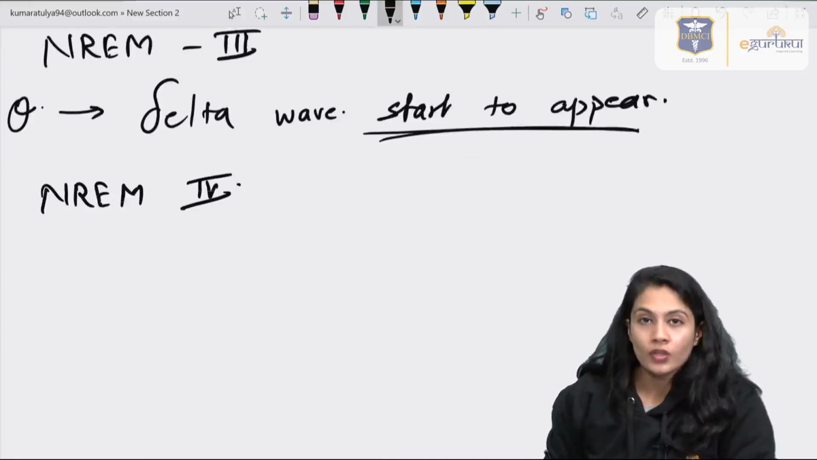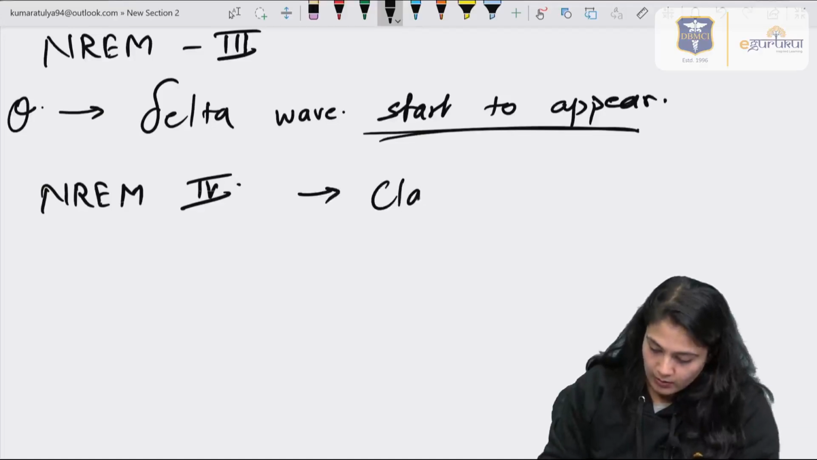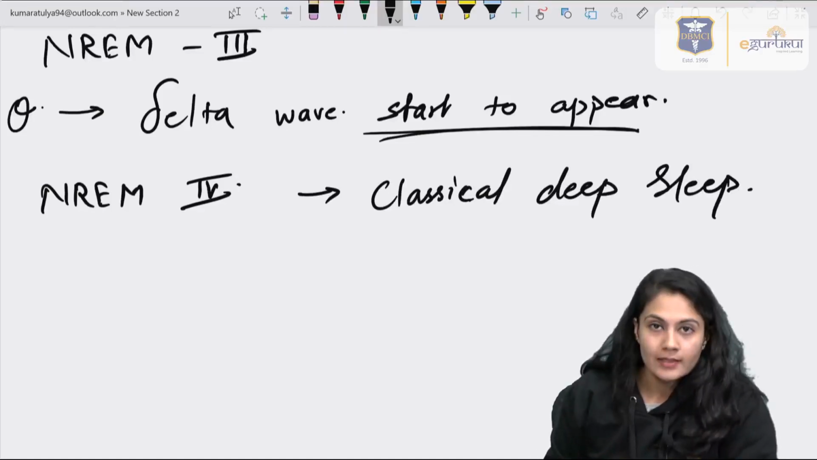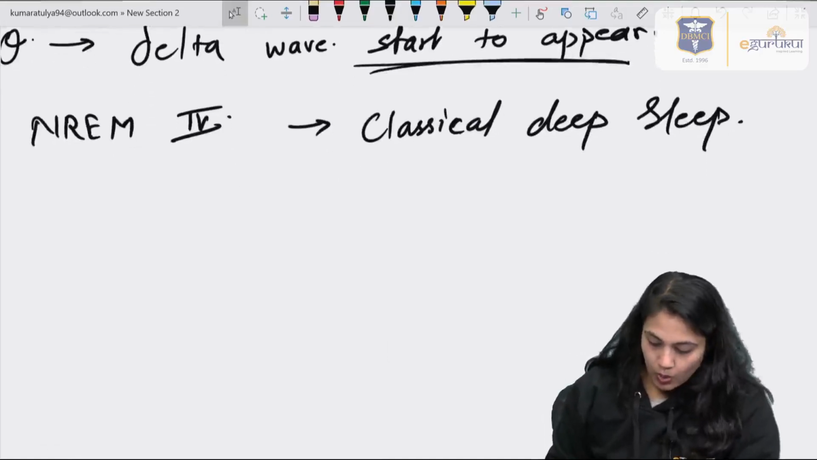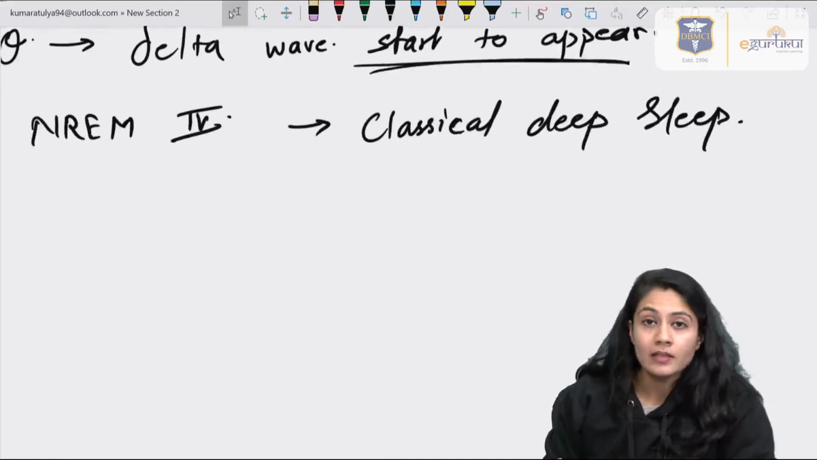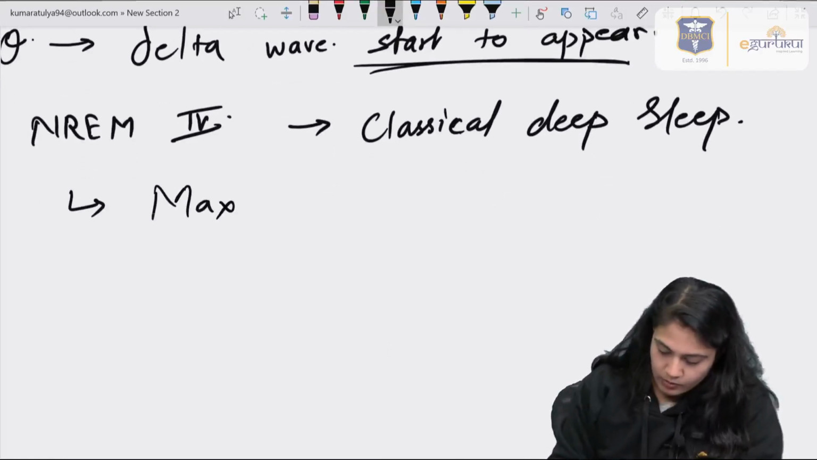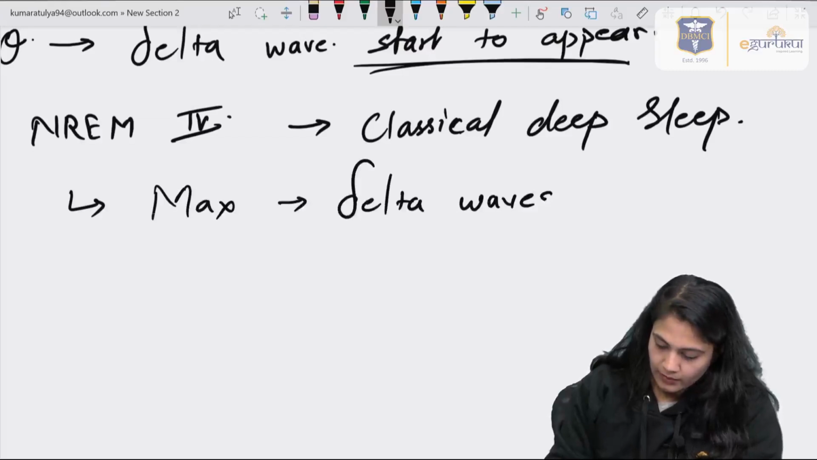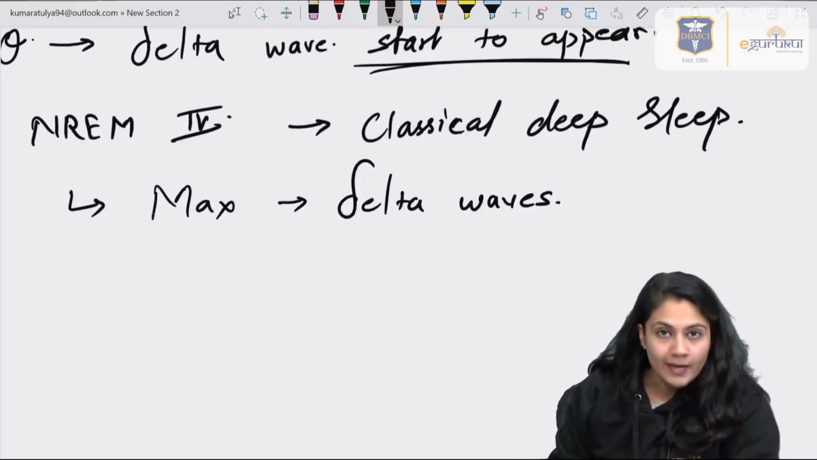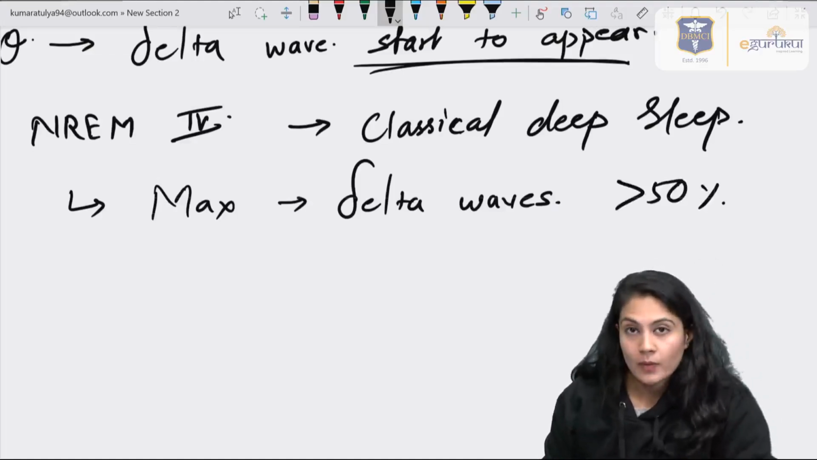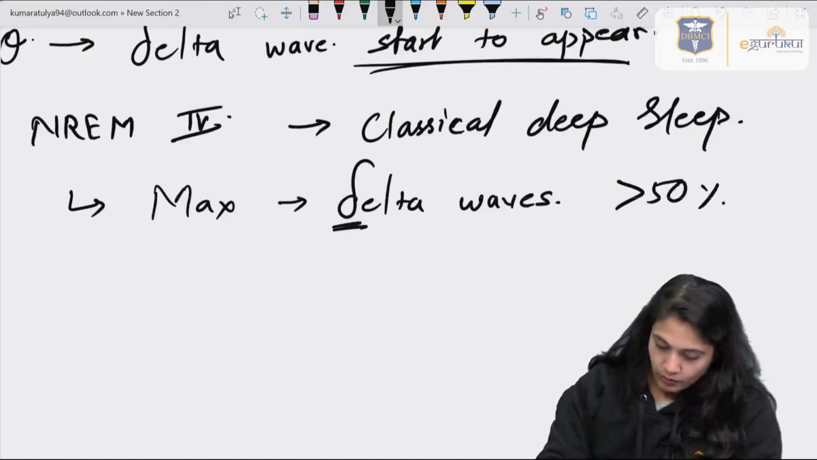Now NREM 4 sleep is also known as classical deep sleep. Why is it known as classical deep sleep? The hallmark of this is the maximum appearance of delta waves. Delta waves are maximum over here. What do we mean by maximum? More than 50% of the waves you'll see are delta waves. So that's why it is a hallmark, D for deep sleep.